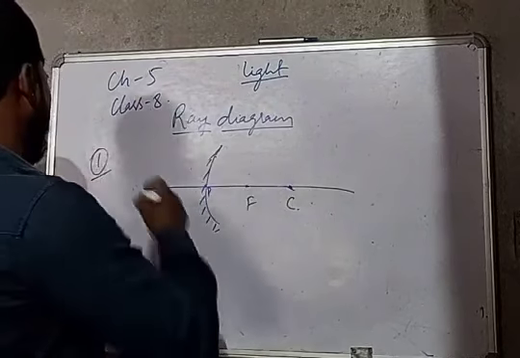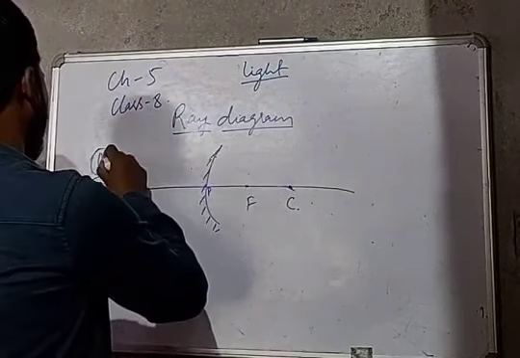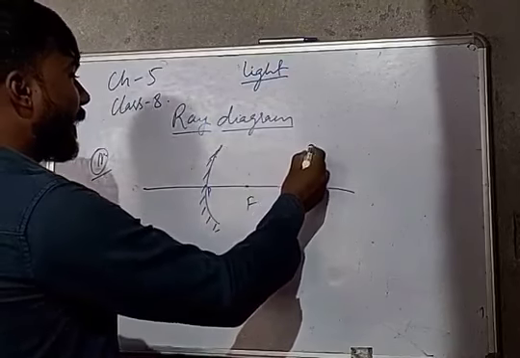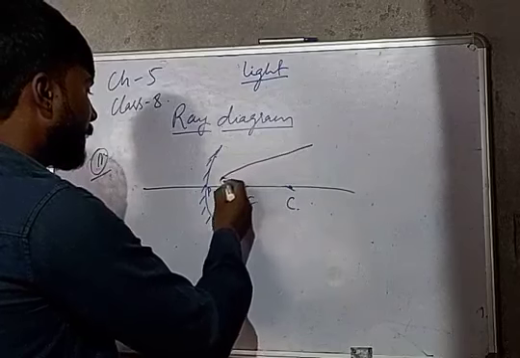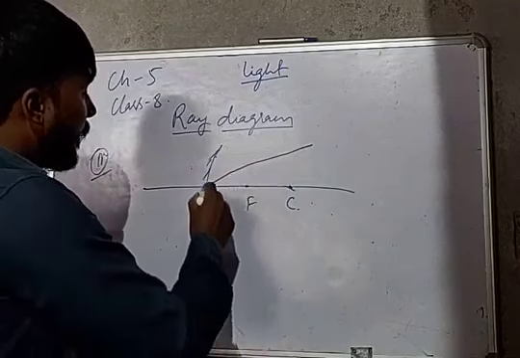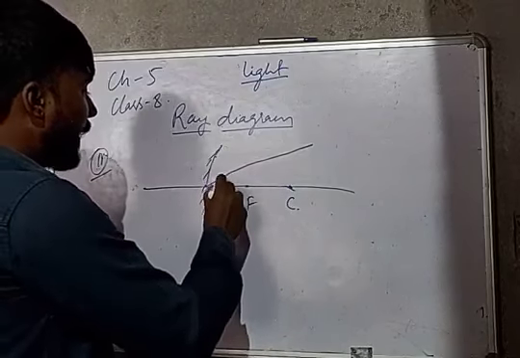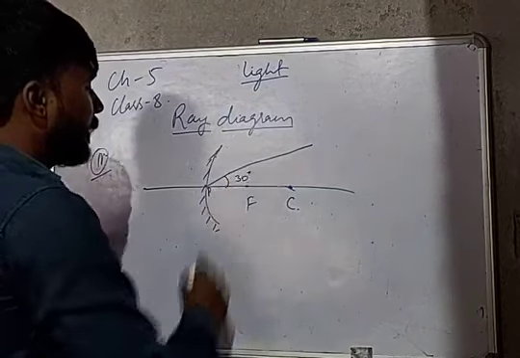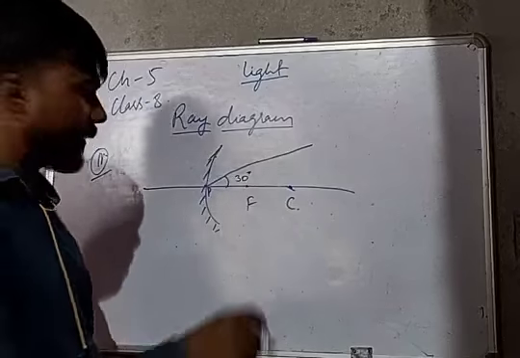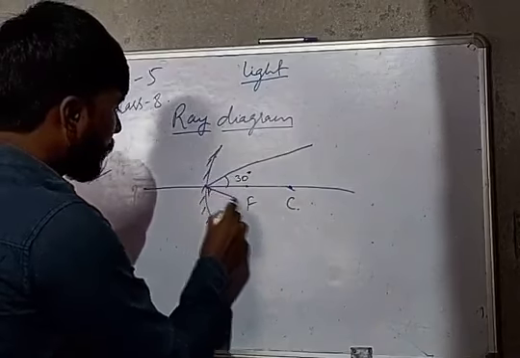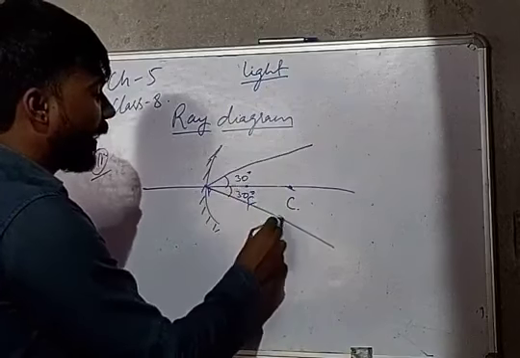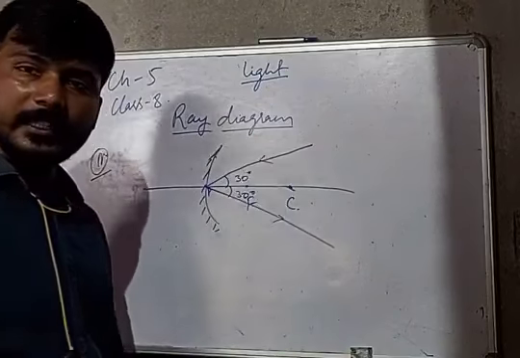Third point. Fourth point. When the incident light falls on the pole making an angle, suppose 30 degrees, then after reflection it also makes an angle of 30 degrees, means angle I is equal to angle R. Is it clear?